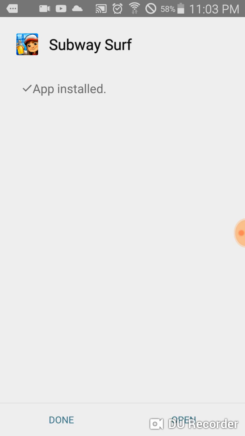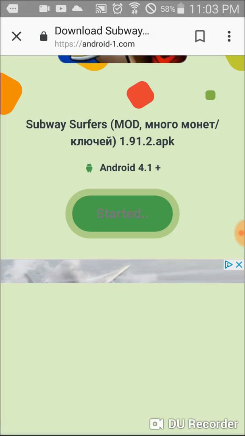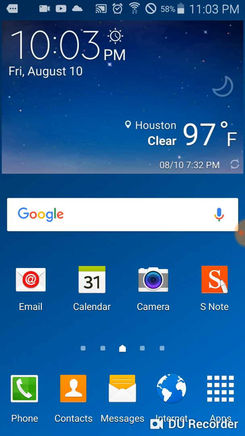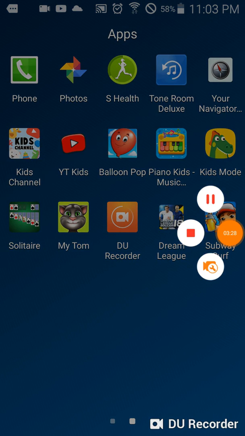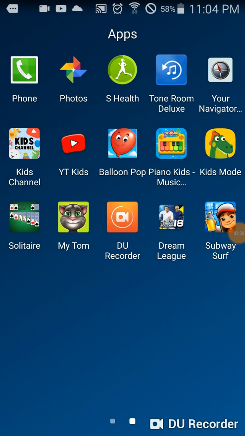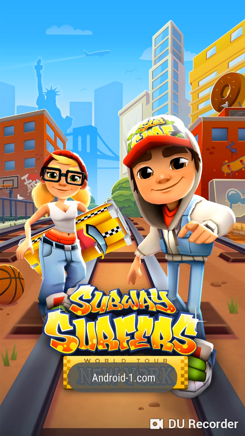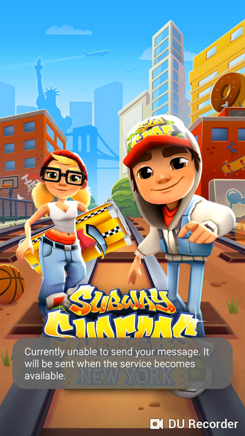So yeah, you can click done or open. I like to click done. And as you can see, it's downloaded from that place I told you. Subway Surfers. As you can see, it says Android1.com, yeah, whatever that is. So we're gonna have to wait for it.